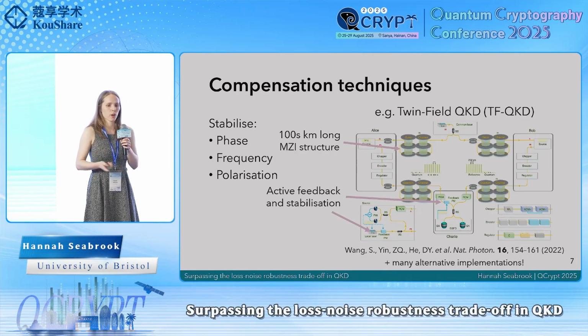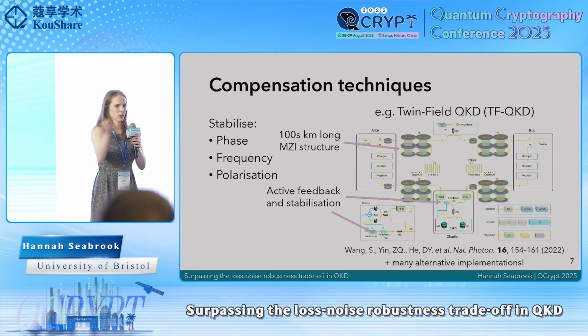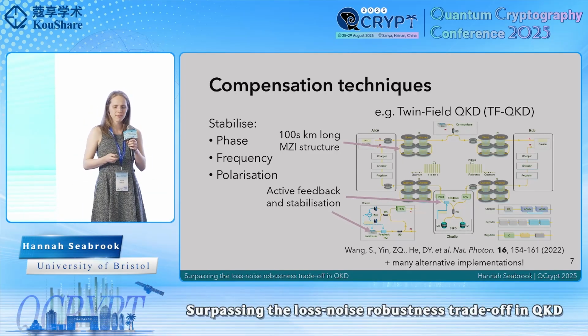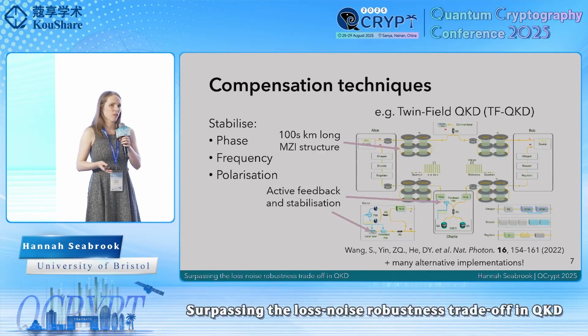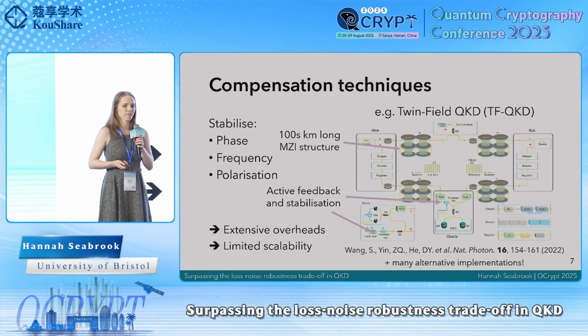And we also need some way to disseminate identical frequencies, for example, with hundreds of kilometers long Mach-Zehnder interferometer structure, although we also heard of many other ways to do this in yesterday's tutorial. So this means that whilst these experiments are certainly very impressive, they come with extensive overheads and limited industrial scalability.